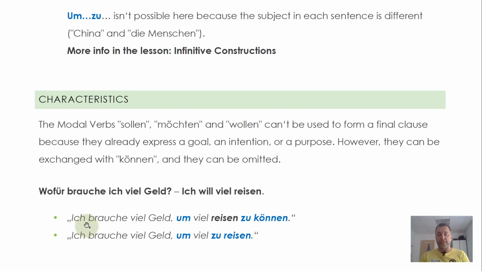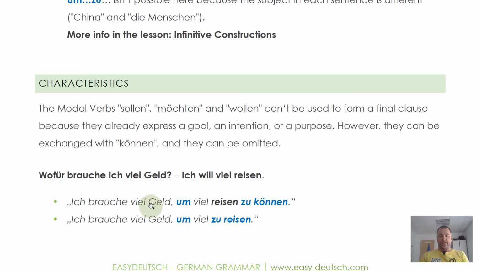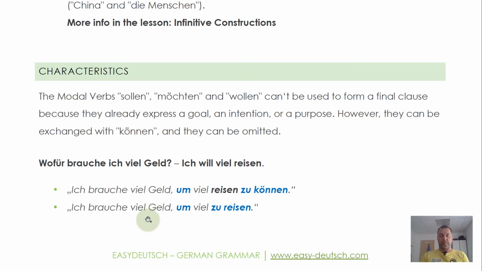But you can also say, ich brauche viel Geld, um viel reisen zu können. So I need a lot of money in order to be able to travel a lot, so that I can travel a lot. So here you could obviously also do it with damit. Ich brauche viel Geld, damit ich viel reisen kann. Or ich brauche viel Geld, um viel zu reisen, then without any modal verb.